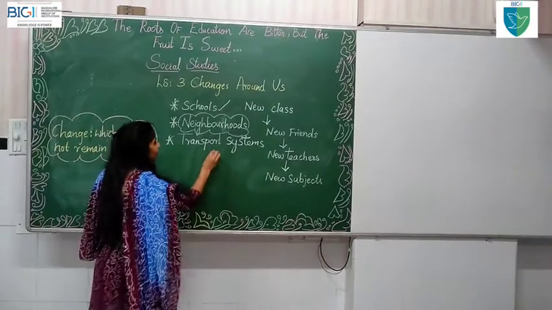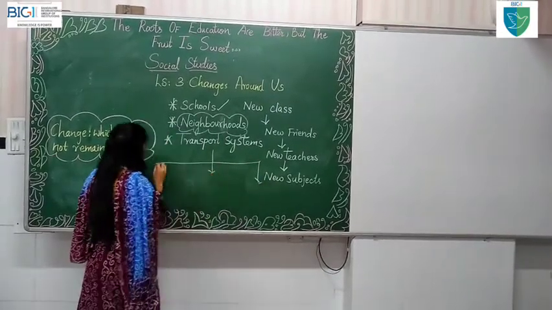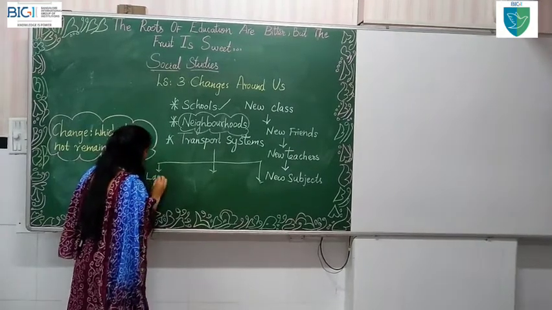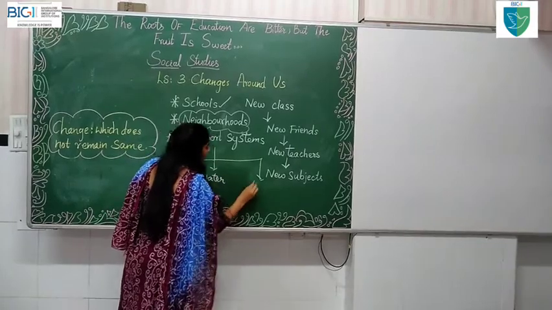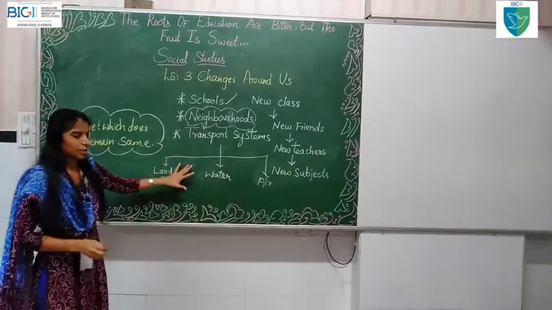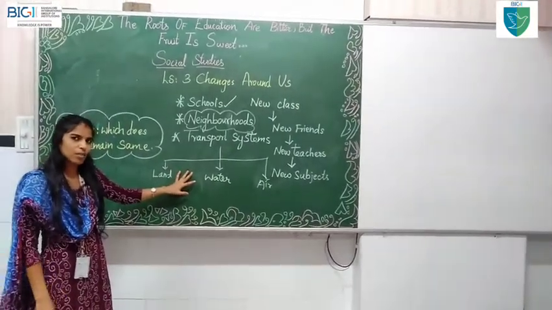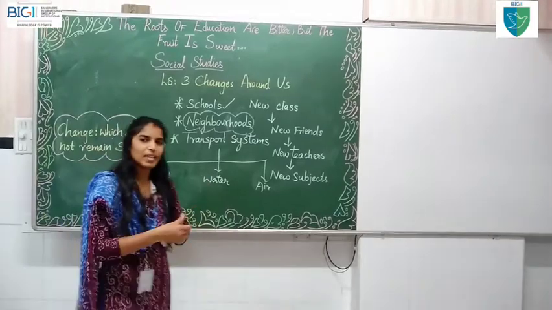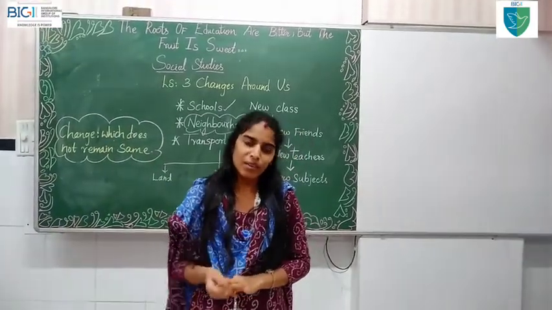There are many different types of transport also, children. One is land transport, water transport, and air transport. How have changes happened in transport? In older days, we had no vehicles to transport, children. We didn't have car, bike, or train and all.